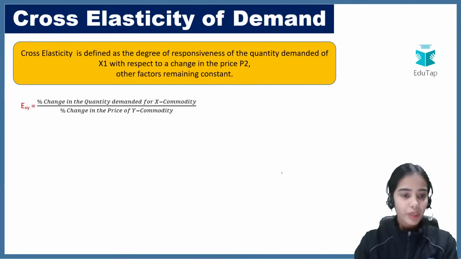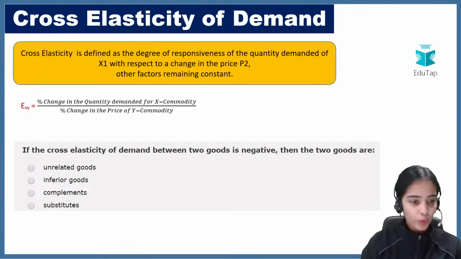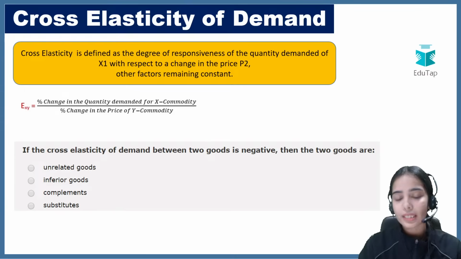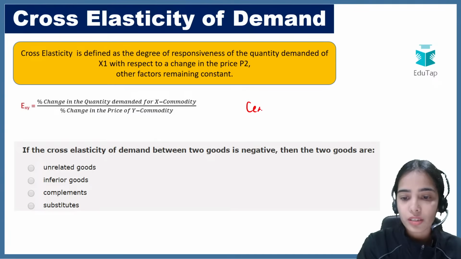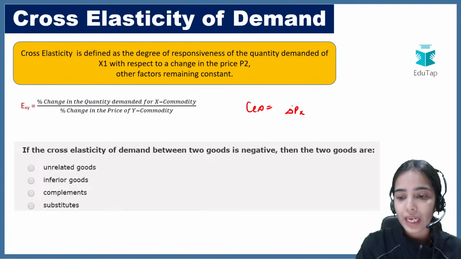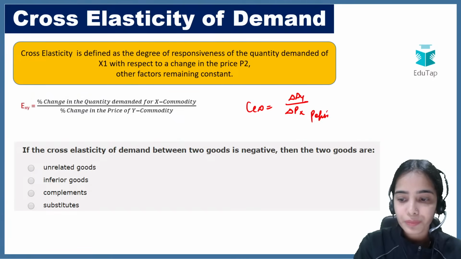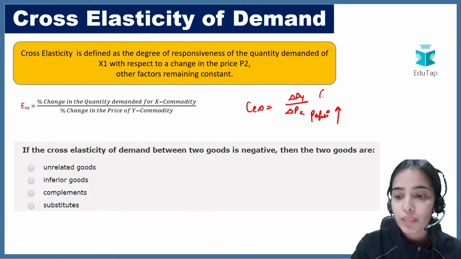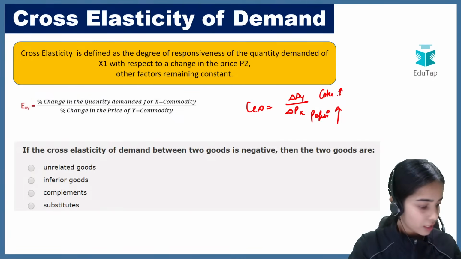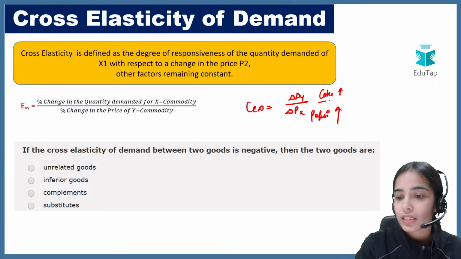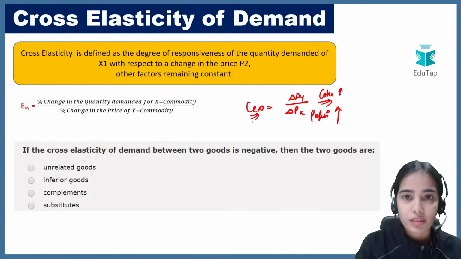Coming to the bonus question, try to answer this question. I hope you will be able to answer it. If the cross elasticity of demand between two goods is negative, then the two goods are what? Basically, cross elasticity of demand shows that with the change in price of X, the demand for Y is changing. If the price of Pepsi is increasing, the demand for Coke will increase.